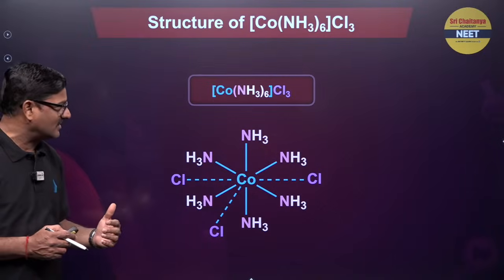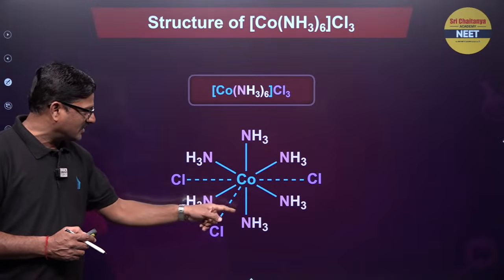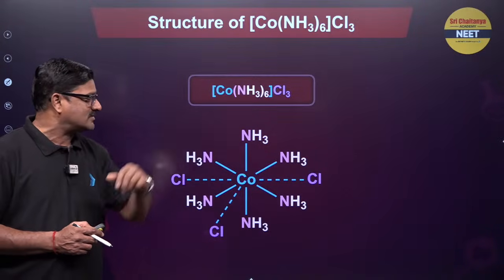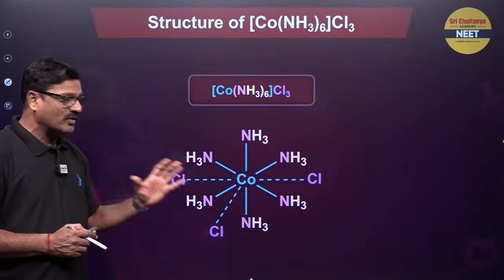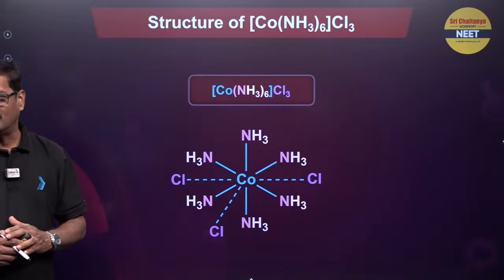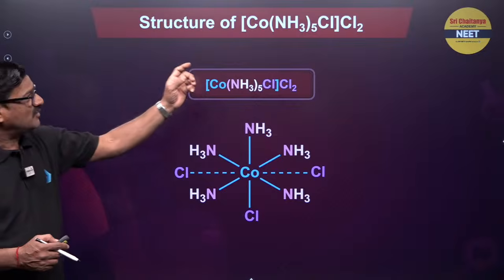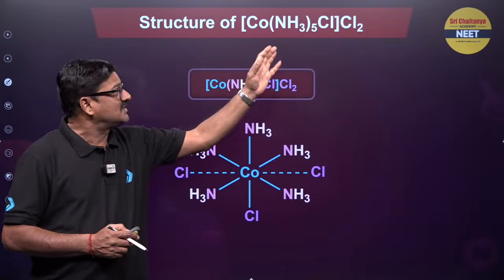Let us see this Werner series. Six ammonia are there, that is 6 primary valency, and 3 chlorines are there. The 3 chlorines are going to be the primary valency and ammonia is going to be the secondary valency. In that way, there are different compounds, like Co(NH3)5Cl, Cl2.